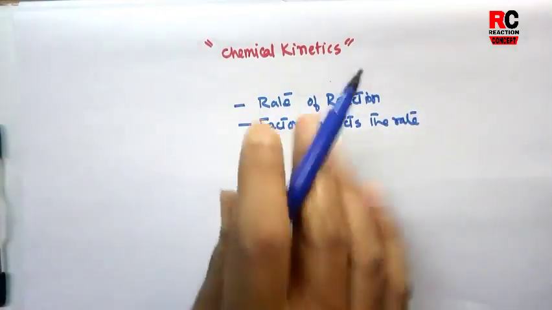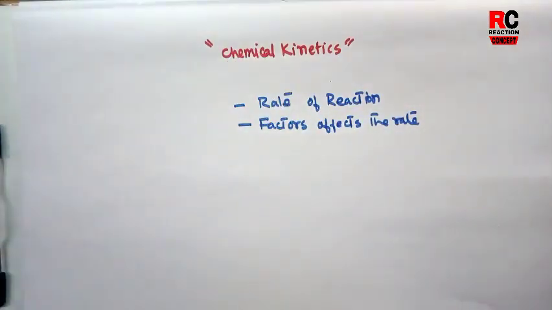This kind of thing we'll discuss under chemical kinetics. So chemical kinetics is a special branch of chemistry where we'll discuss the rate of a reaction and the different factors that affect the rate of that reaction.